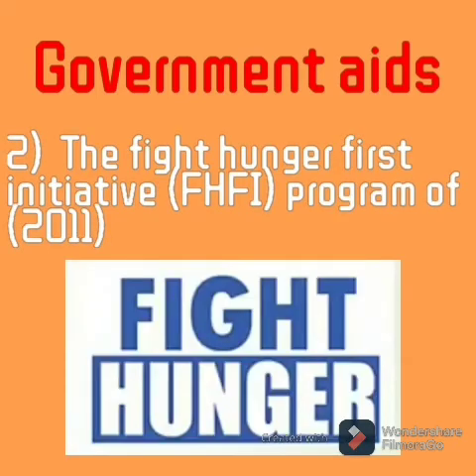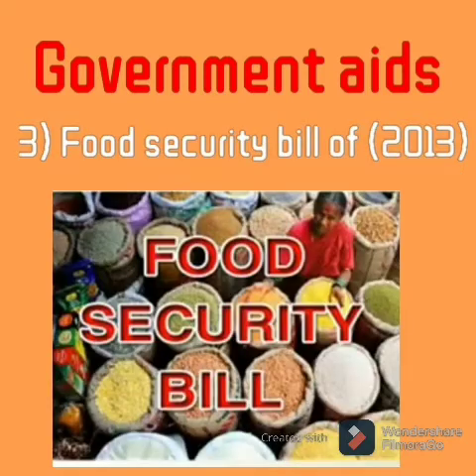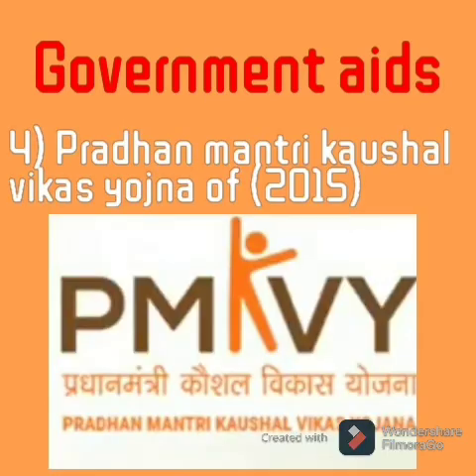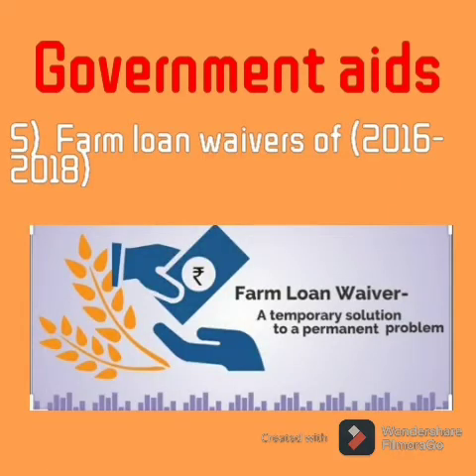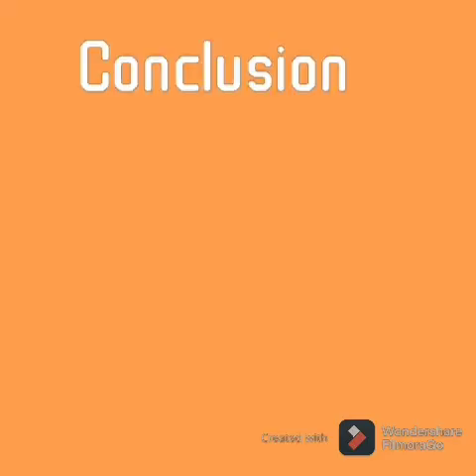Second point, the Fight Hunger First Initiative (FHFI) program of 2011. Third point, Food Security Bill of 2013. Fourth point, Pradhan Mantri Kaushal Vikas Yojana of 2015. Fifth point, Farm Loan Waivers of 2016 to 2018. Now let's see the steps to reduce poverty.